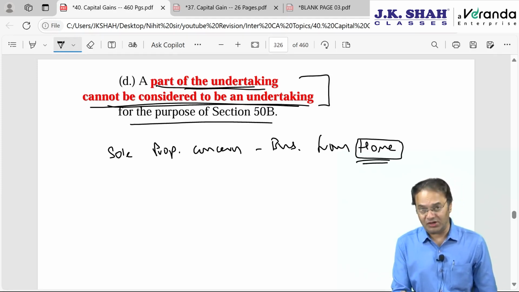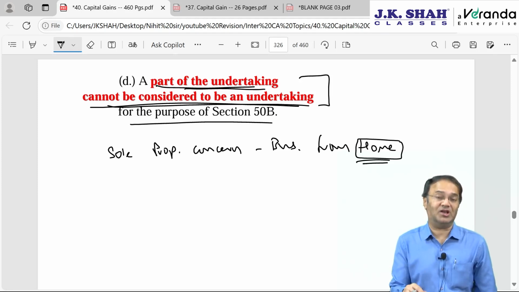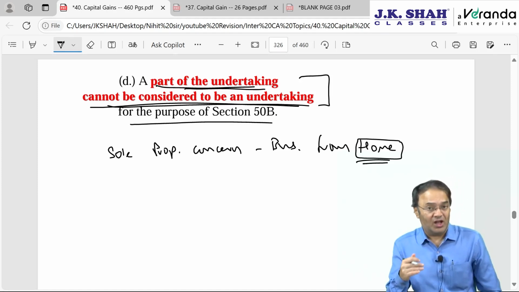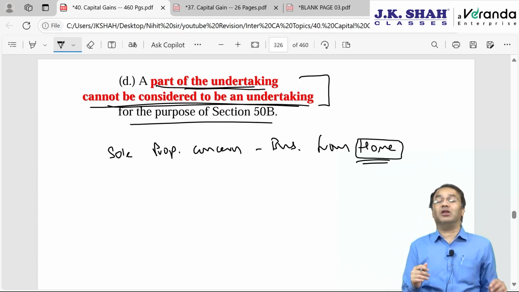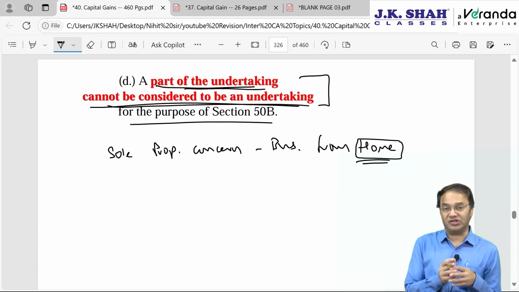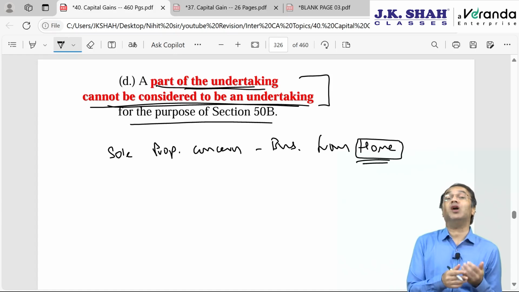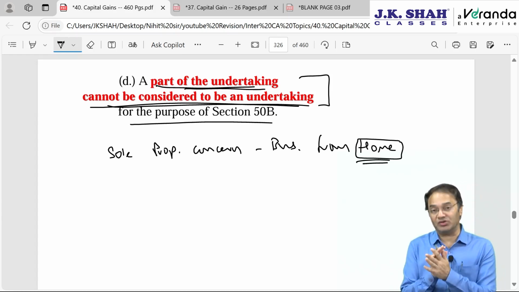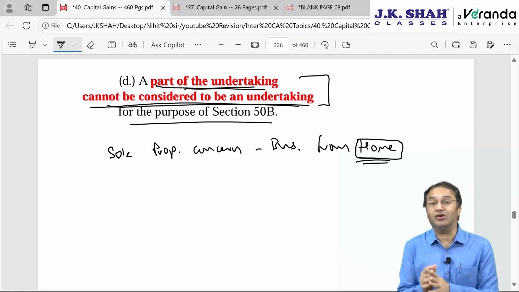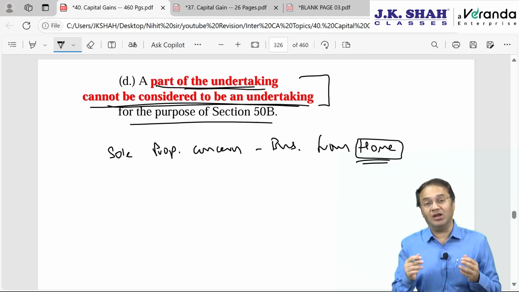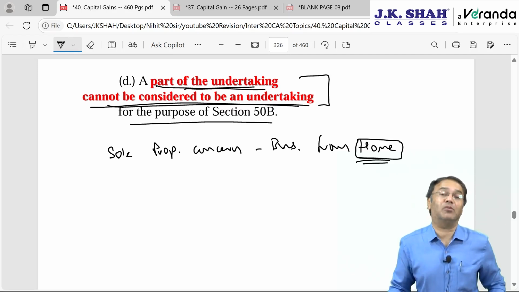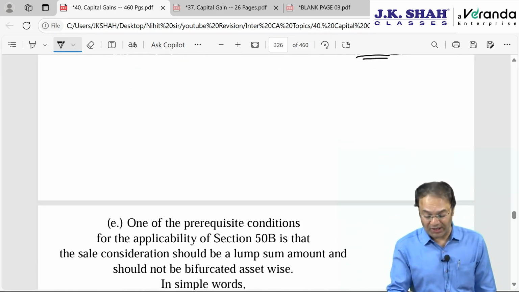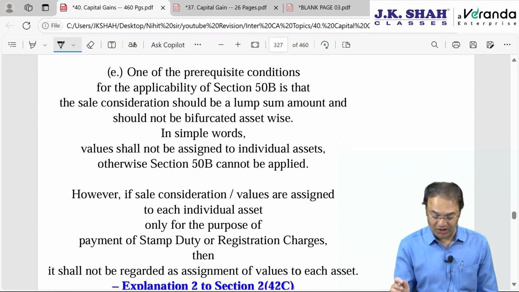This is to be understood not with regards to each and every asset. So when we say that there are 300 assets in the undertaking and the assessee wants to go for slump sale, that does not mean all 300 assets should have been transferred. What should have been transferred is the business activity in such a way that after transferring those assets under that undertaking, the selling party should not have the ability to continue that business or that activity, then it will be the entire undertaking.